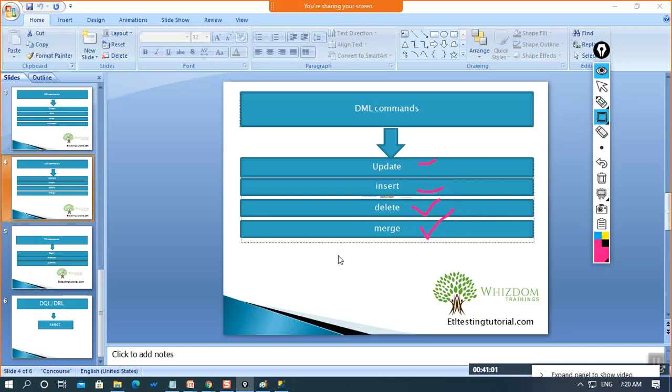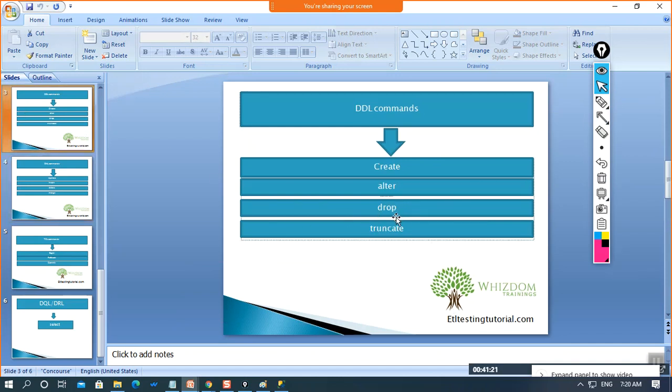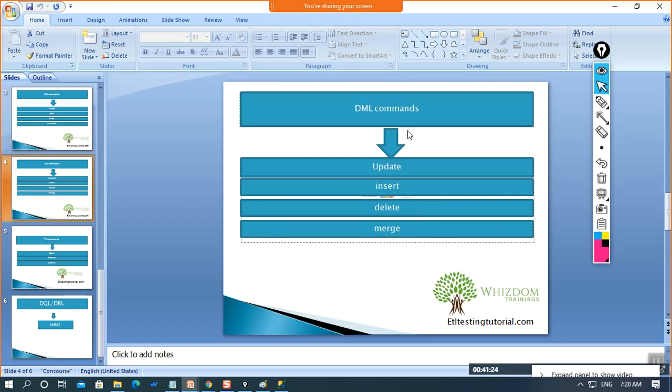Do you know what is merge? Merge means if we want to merge the data of two tables, then how can we do that? We'll also cover that, and I will also tell you the difference between, see, as I have listed over here, within DDL commands we have drop and truncate, and here in DML commands I have the delete command. So what is the difference between drop, delete and truncate? Let me explain this also.